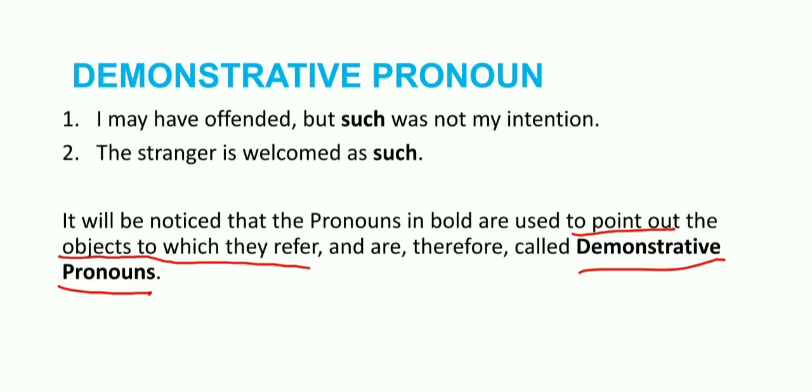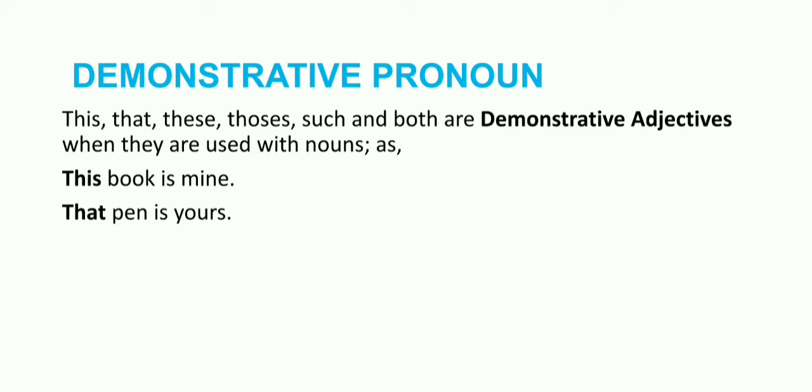These all are called demonstrative pronouns because they are pointing out the objects or the nouns. Now we may say that these demonstrative pronouns like this, that, these, those, and such can also be used as demonstrative adjectives.